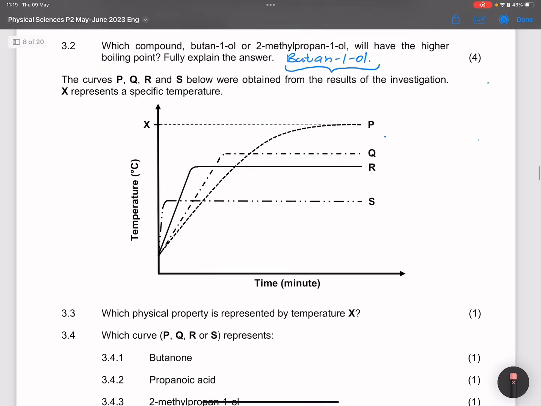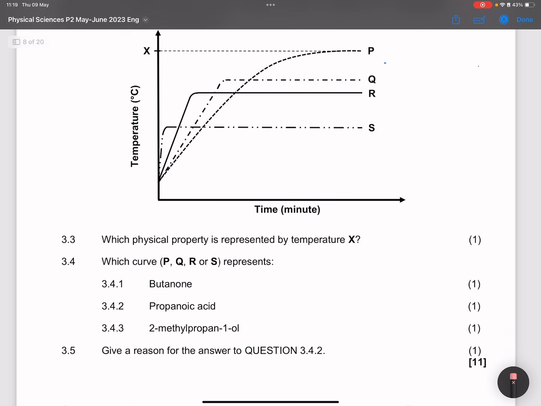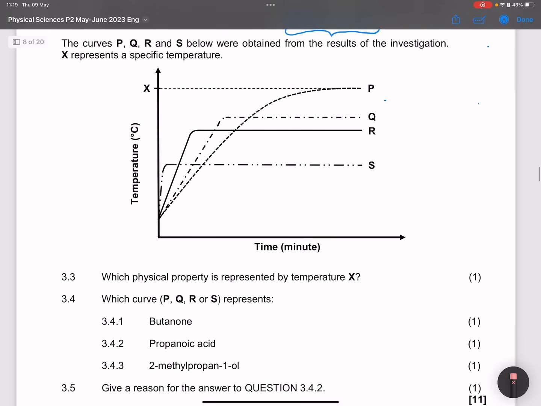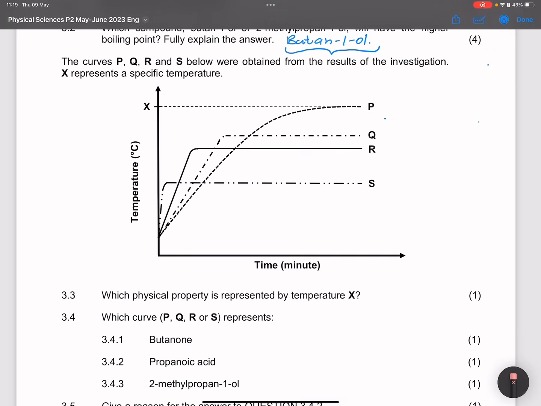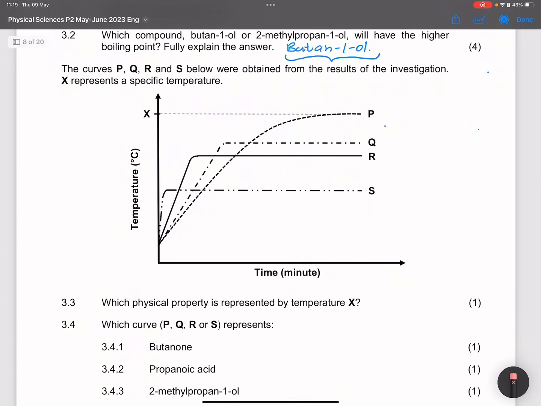They say which physical property is represented by temperature X. Where is temperature X there? They said to us the curves P, Q, R, and S were obtained from the result of the investigation. X represents a specific temperature. What I would say there is that this temperature X is actually what we call the boiling point.